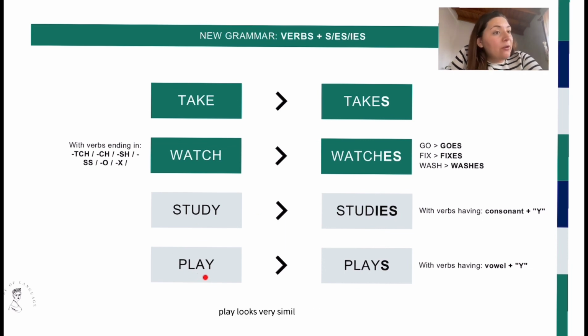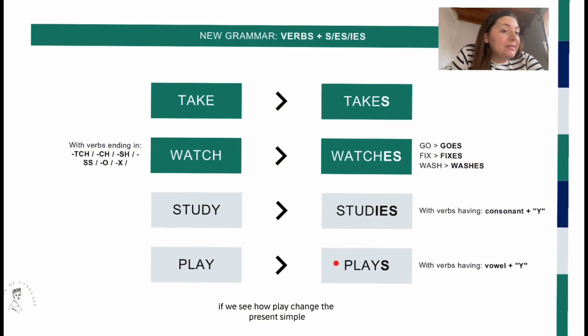Play looks very similar to study, but actually it is not the same. If we see how play changes in the present simple, we see that Y is kept, is still there, and we only add an S. Why does it happen?